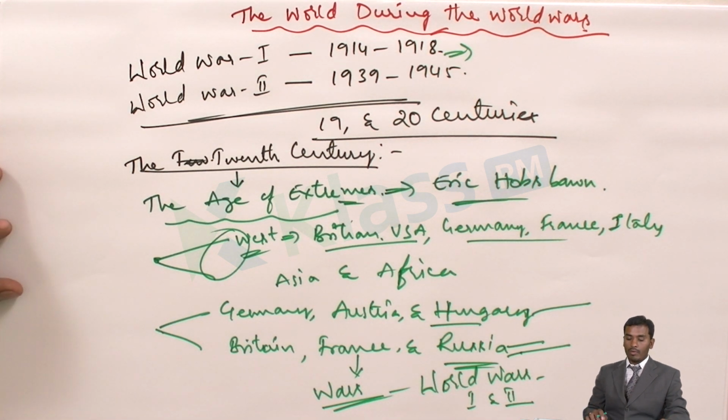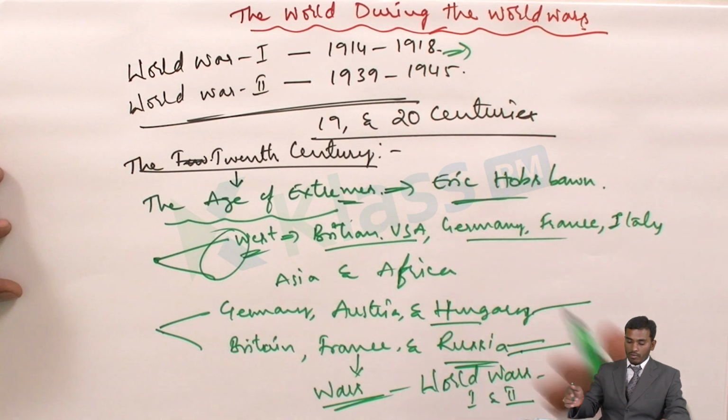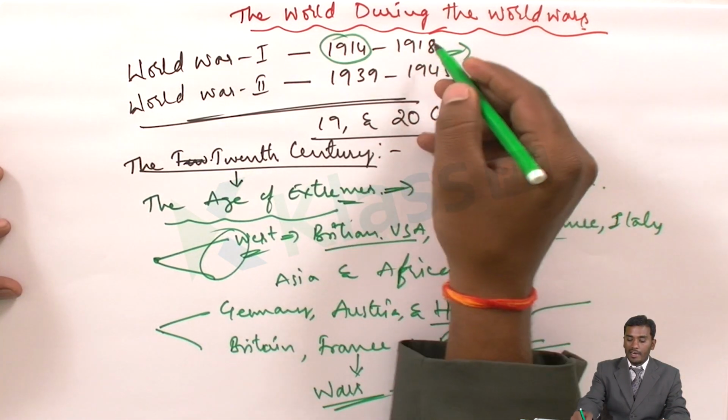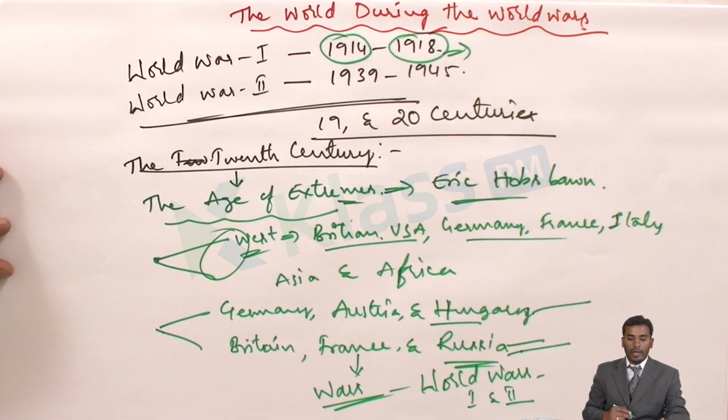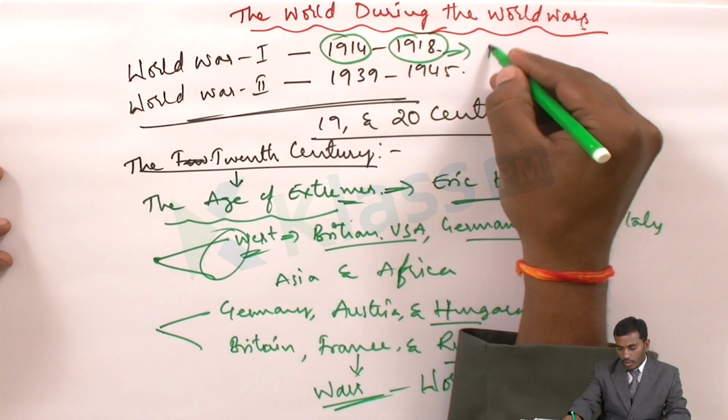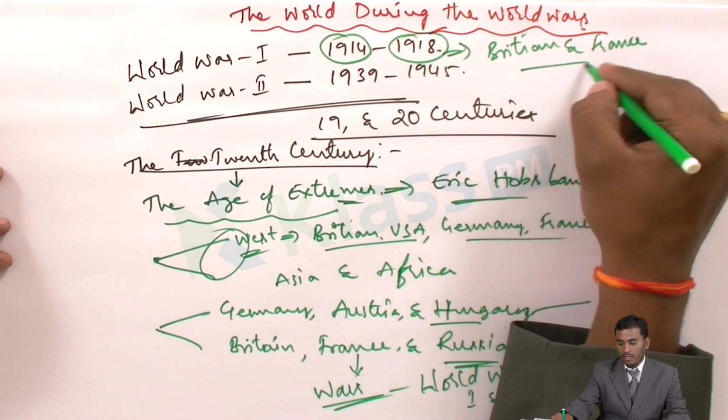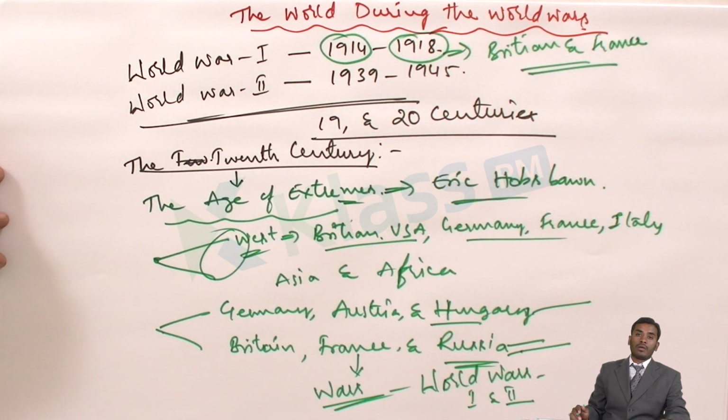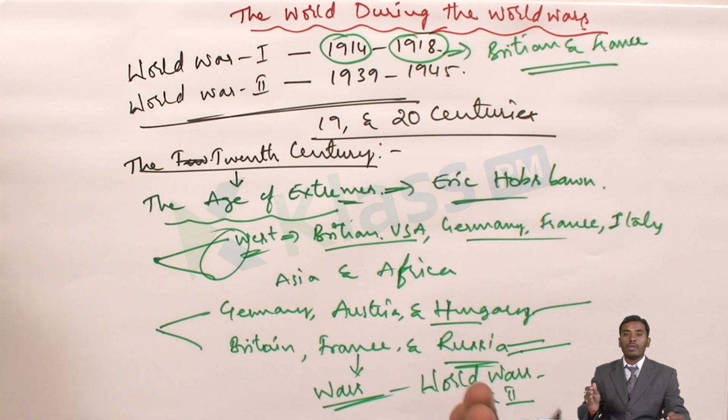So as I said, World War I broke out in the year 1914 and ended in the year 1918. Britain and France defeated Germany and its allies in the war. Allies means the countries who were supporting Germany. So the group of Germany was defeated in the war in the year 1918.